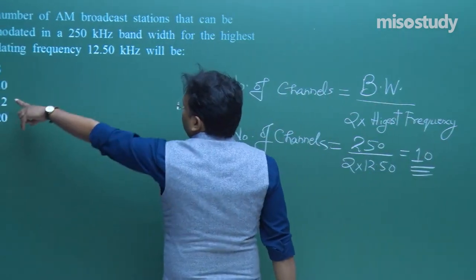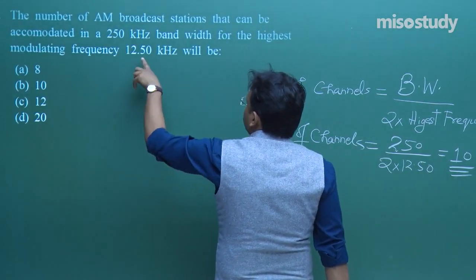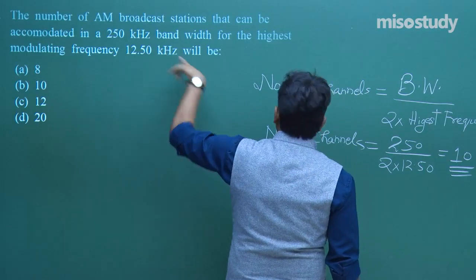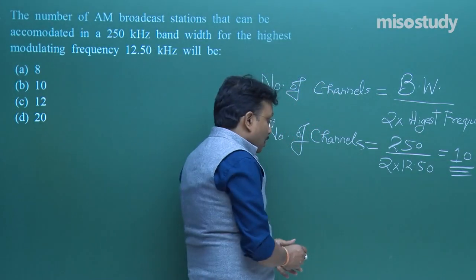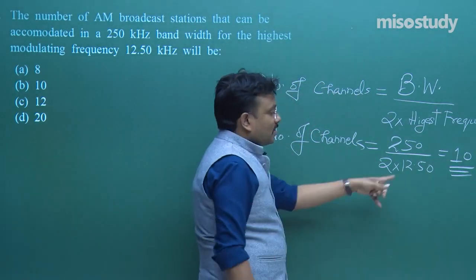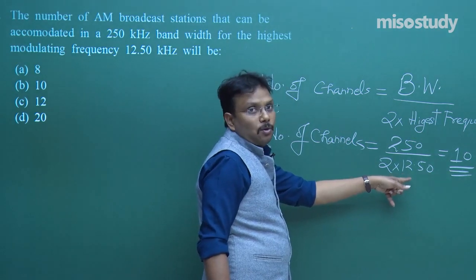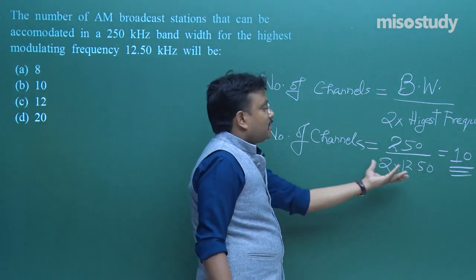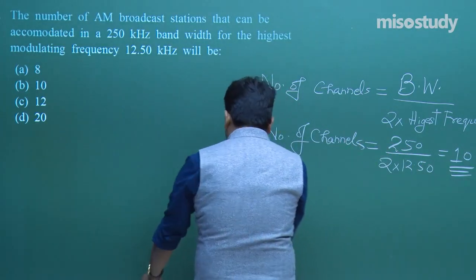Fine. 10, that is B is the correct option. 10 stations can be accommodated in this particular bandwidth. Why is the highest side frequency 12.50 kilohertz? Because it is in kilohertz, that is why I did not mention anything, I simply solved it.